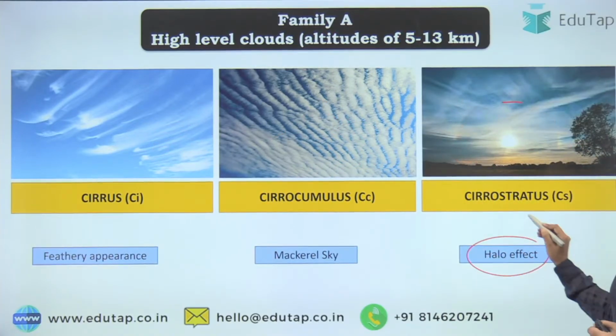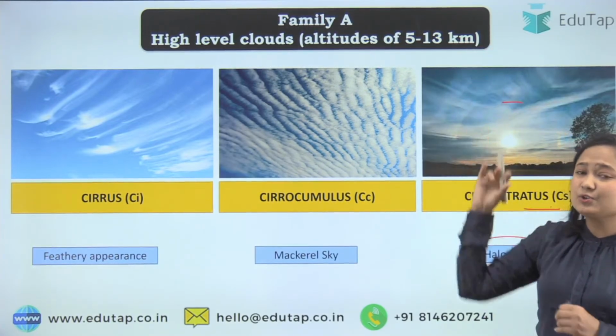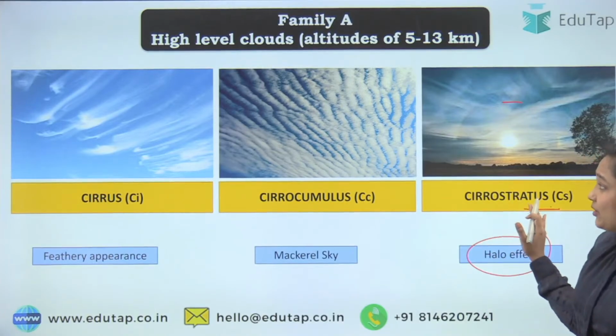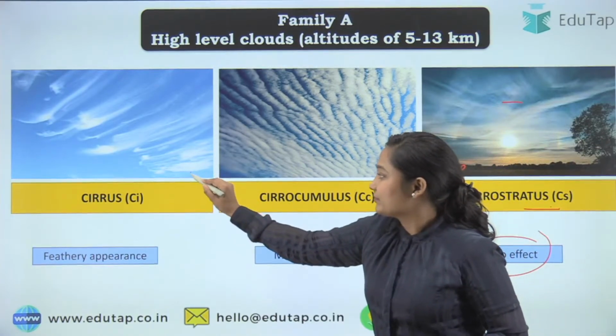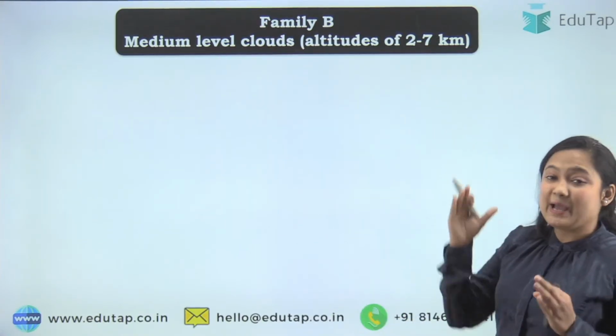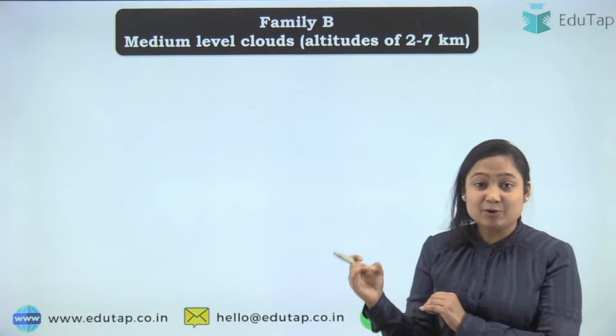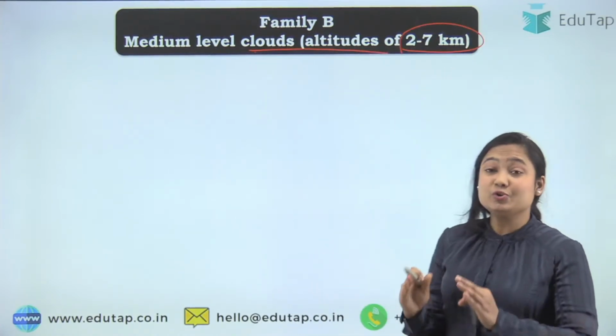So they cause a halo, and because they are very light clouds up high, they don't cast any shadow, and they also have ice. So all three contain ice. Now let's move to the second family, that is our family B. These are the clouds that are found in your medium level. What is medium level? 2 to 7 kilometers.